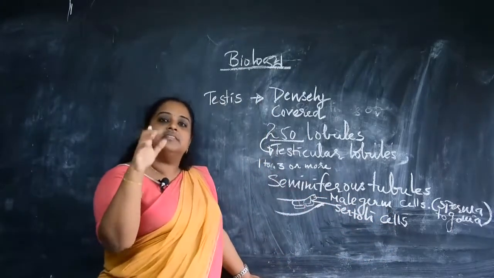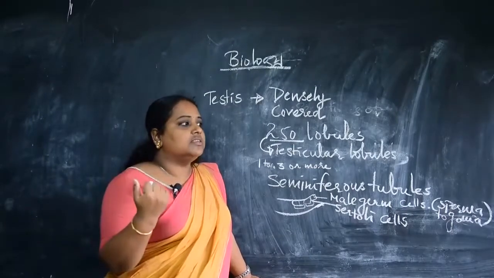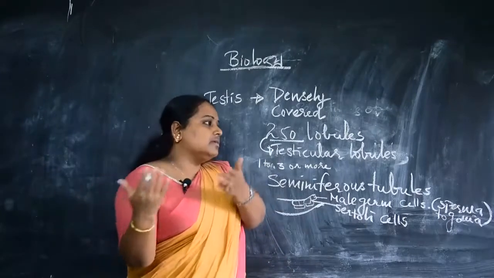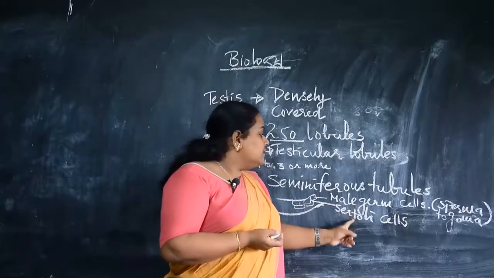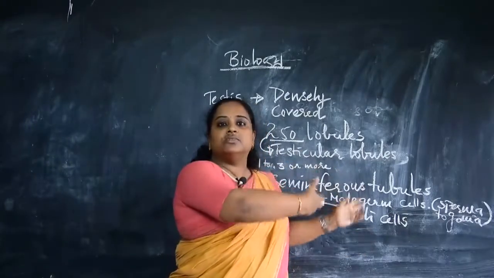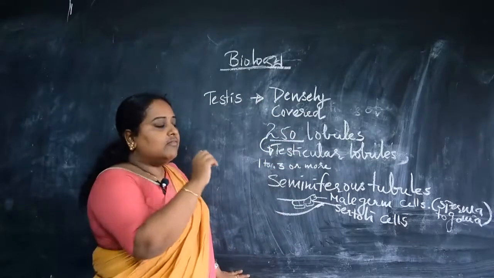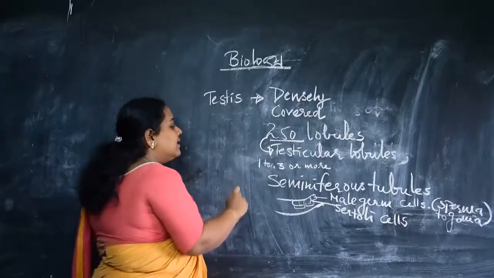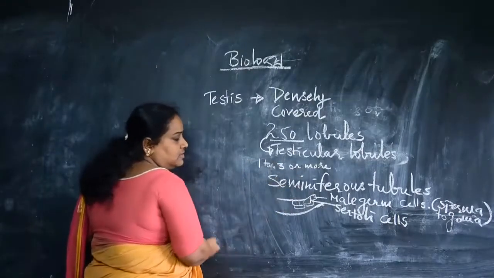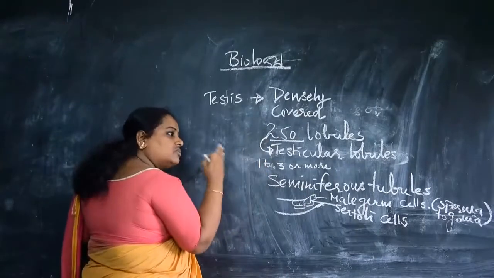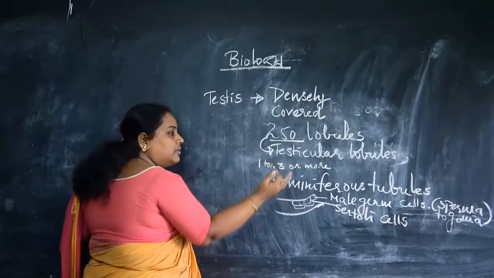The male germ cells get converted to matured sperms, which are needed in the fertilization process, that is the whole reproduction process. And Sertoli cells provide nutrition to the male germ cells. So this is what we have about the testis. And one more point we have to remember here is that there will be interstitial spaces in between the seminiferous tubules. I am just drawing it in an illustrative way. It is not an original diagram. I am drawing it for you to understand.